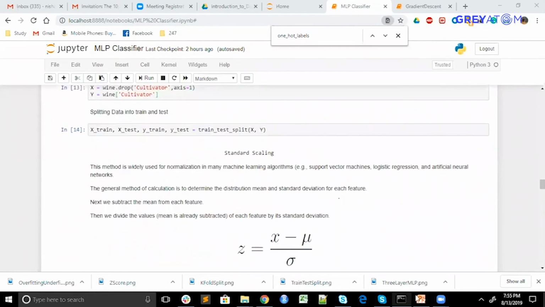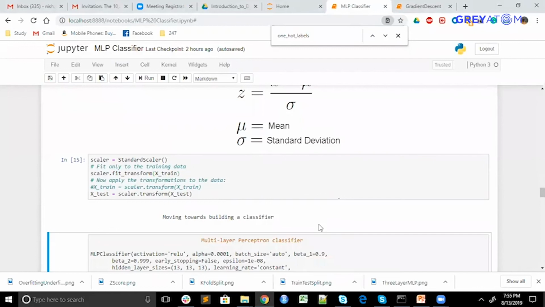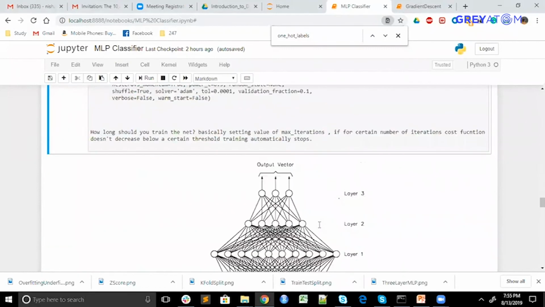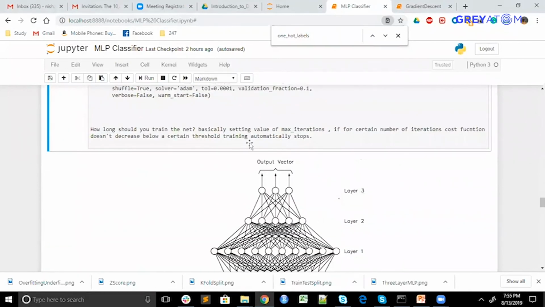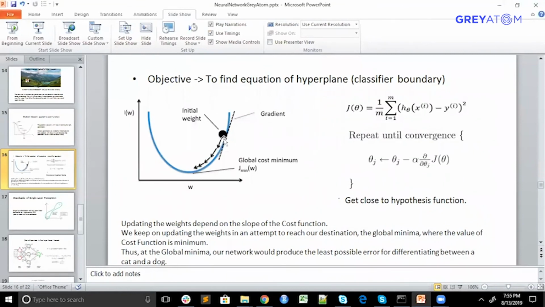Let me show you. So basically, all these classifiers use batch gradient descent. Even if one batch is stuck in a local minima, the gradient of the other batch will take it out of the local minima and make it reach the global minima. Because see, this repeat until convergence is calculated for all batches.